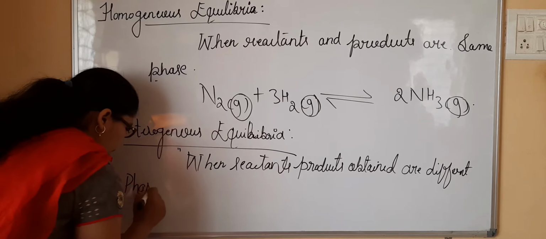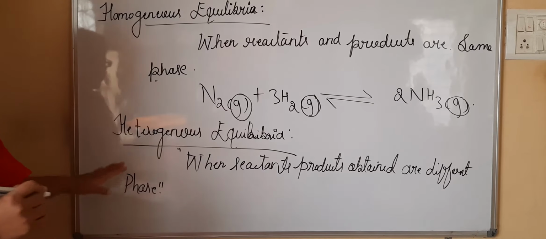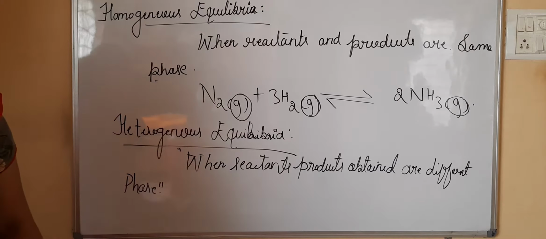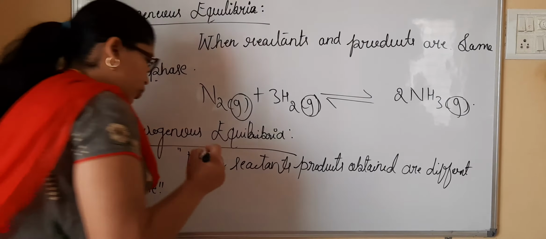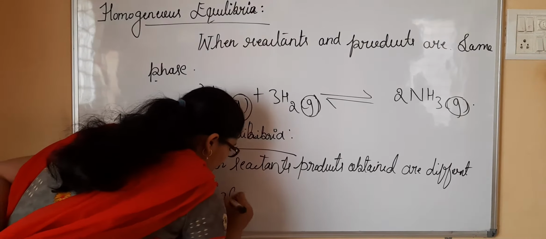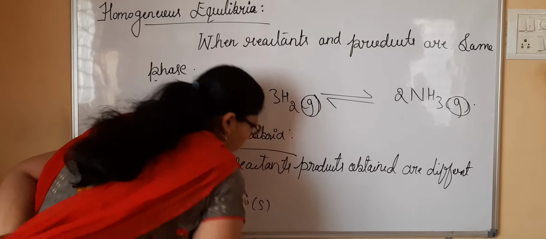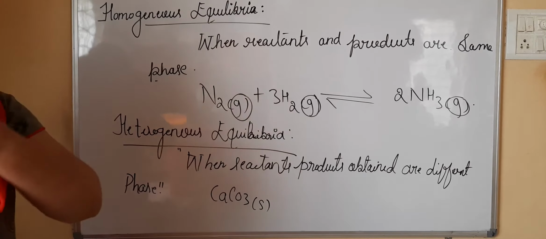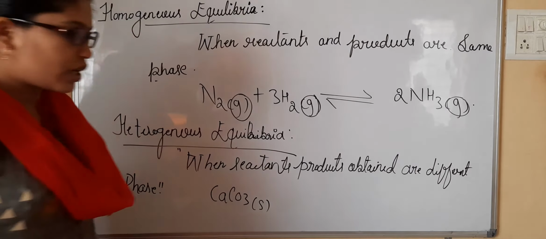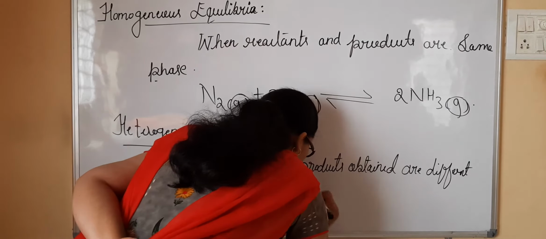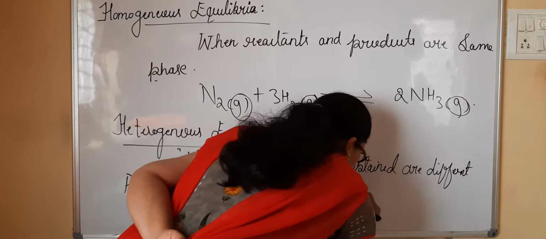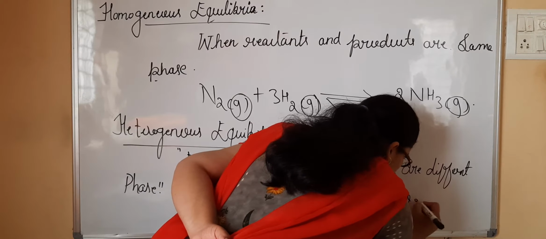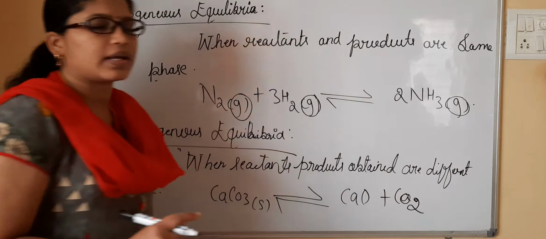What example can we consider for heterogeneous equilibrium? Consider calcium carbonate. Calcium carbonate is a solid which forms calcium oxide and carbon dioxide.